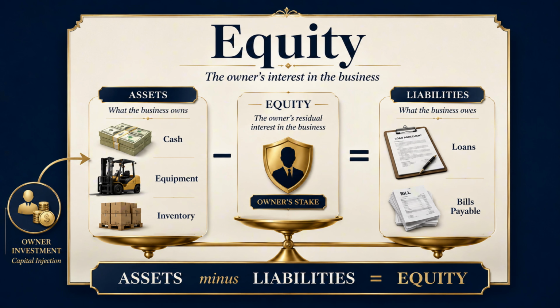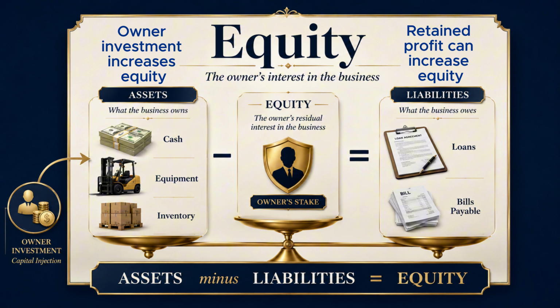Now we come to equity. Equity is the owner's interest in the business. It is what remains after subtracting liabilities from assets. You can think of equity as the owner's share in the business. If the owner invests money into the cafe, that increases equity. If the business earns profit and keeps it in the business, that can also increase equity. So equity represents the owner's financial stake in the business.